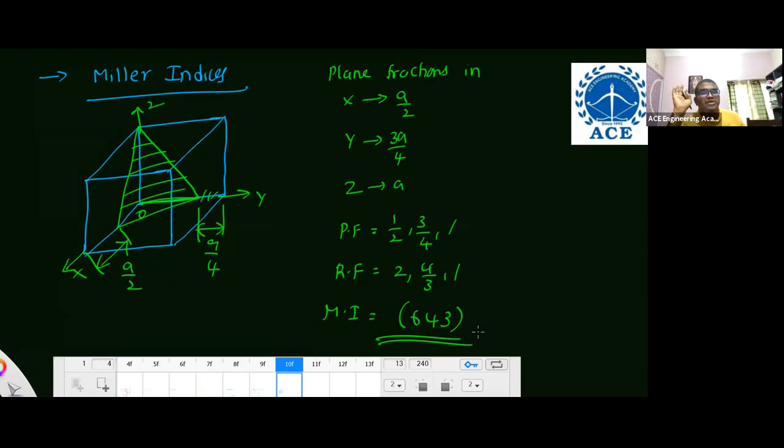So if you want to calculate Miller indices, what are the steps? First, you should locate the origin x, y, z if the diagram is given. Then measure the dimensions of the plane from the diagram. Sometimes, listen carefully, intercept lengths they'll give you. Be careful there. Sometimes if they won't give a diagram, directly they'll give you like this. Very easy. Take the plane fractions and reciprocate them. Convert reciprocals into complete integers. That is important. Miller indices are represented with normal brackets, that is important. Then after that, these things are also important.